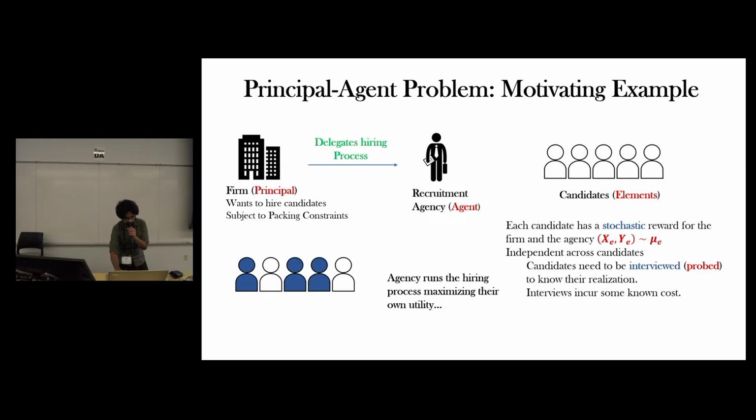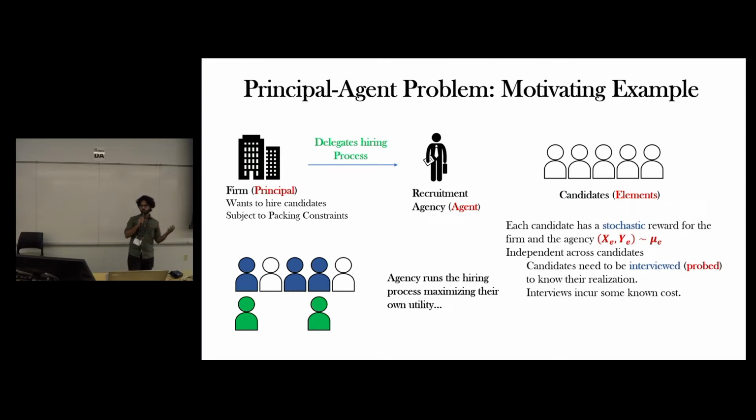They will go and interview some subset of candidates, and they'll select a set of candidates that maximizes the agency's objective function. And they will propose this solution to the firm, like these are the set of candidates I picked for you. This is the basic outline of our delegation model.